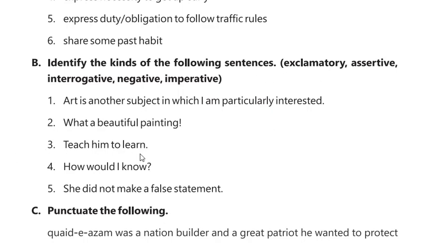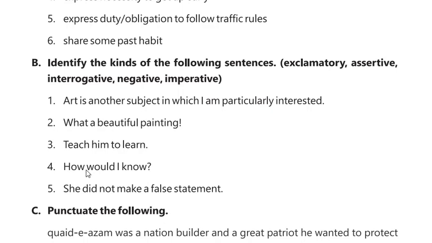Number 3, teach him to learn. This sentence shows a command to teach him, so it can be categorized as an imperative sentence. Number 4, how would I know? At the end of this sentence, the question mark shows it belongs to the interrogative category.